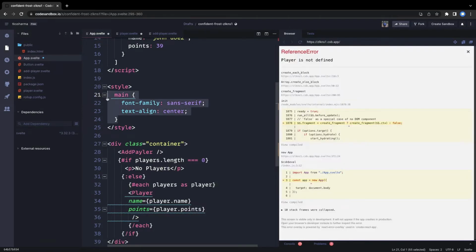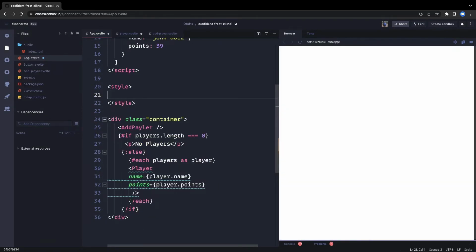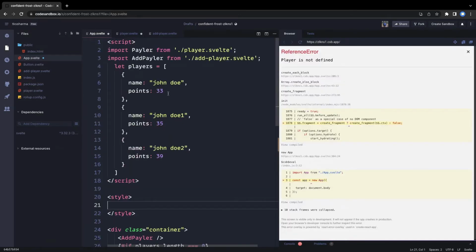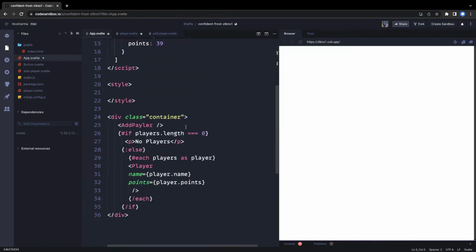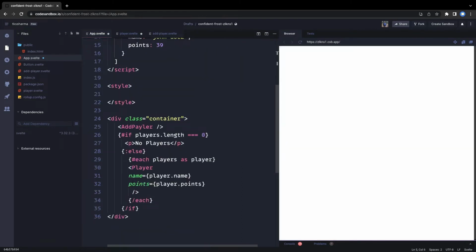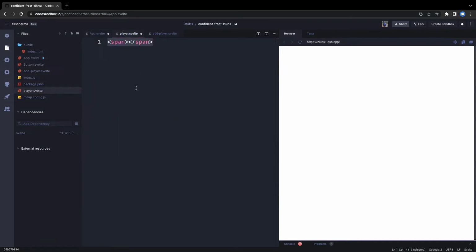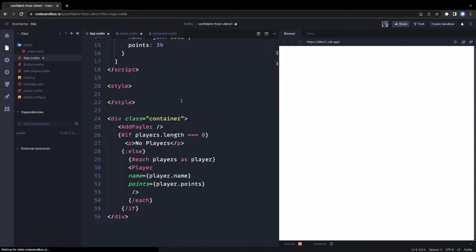Okay, now first let's build the player component. In the player component we are passing these two props, which are the player name and the player points. So we can create a simple player component, which will be receiving these two props. I will just copy the code from App.svelte and use the same.